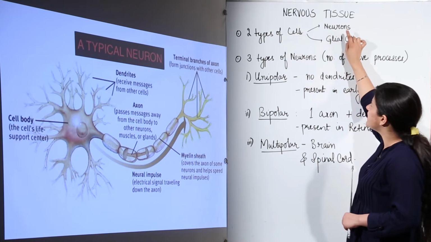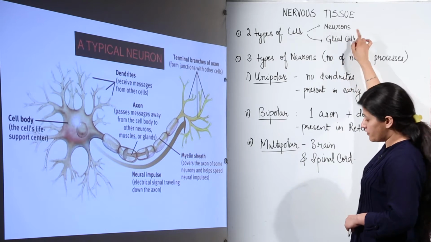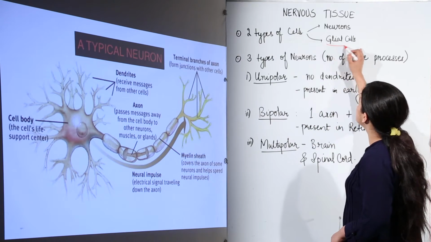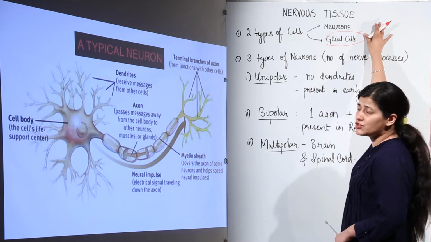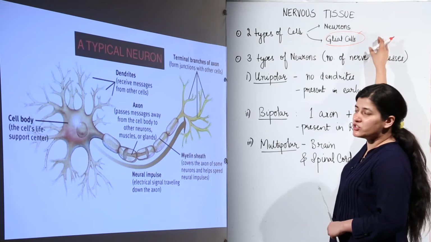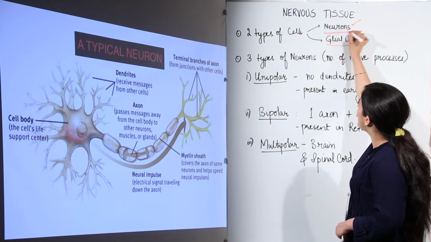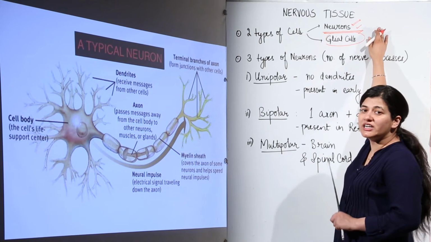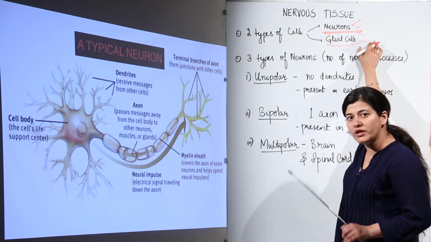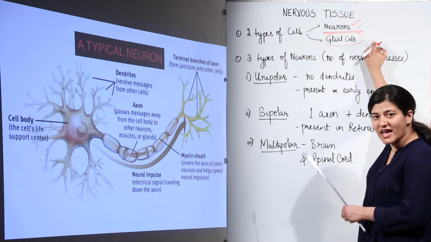The two different types of cells are the neurons and the glial cells. The main function is performed by the neurons, and for the nourishment of neurons we have glial cells, which surround the nervous tissue. Another name for these is neuroglial cells. Neuroglial cells are responsible for nourishment of the neurons, and these neurons are very important for the conduction of nerve impulses, which are very important for the control and coordination of different physiological processes inside the organism's body.